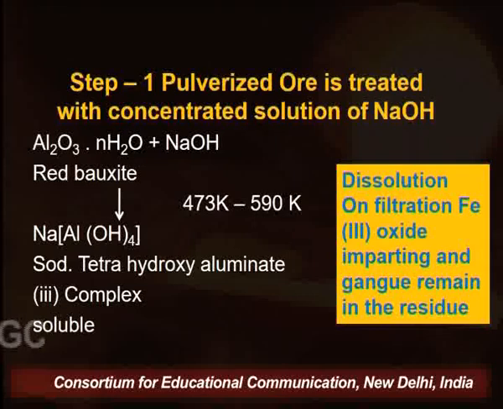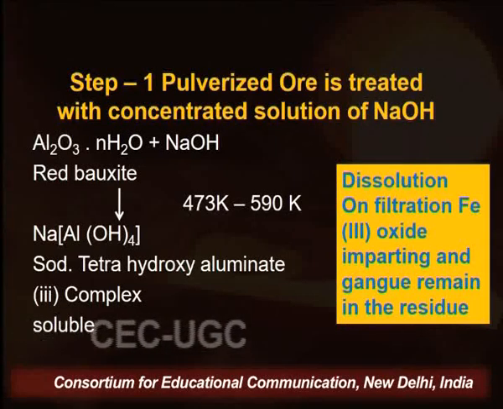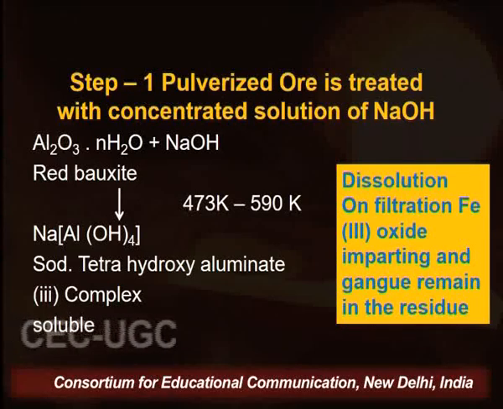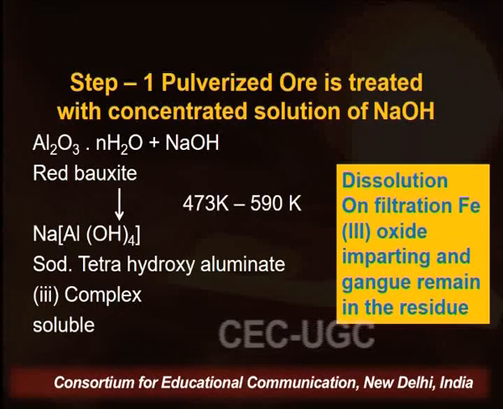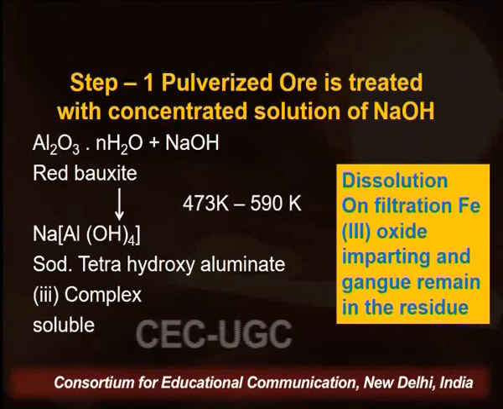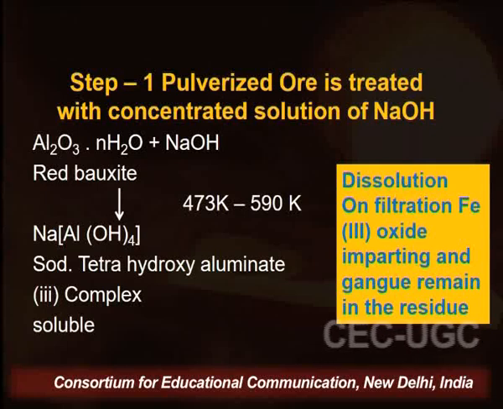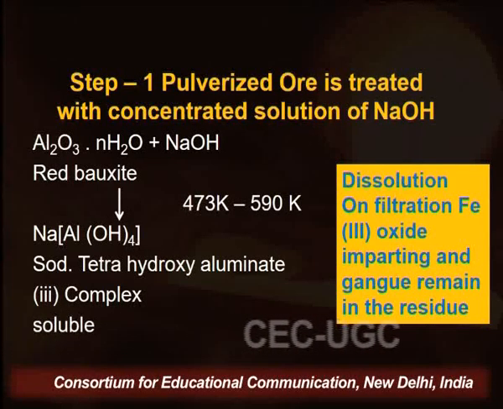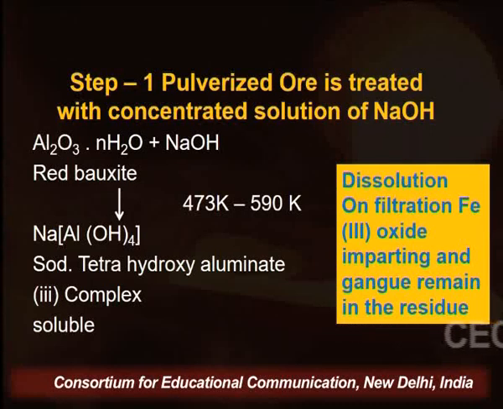Now it's very important, we will find out what reaction takes place. So first step, pulverized ore is treated with a concentrated solution of NaOH. So this is red bauxite. When we react NaOH, we get Na[Al(OH)4]. This is sodium tetrahydroxyaluminate, and it is a soluble complex, and this process is called dissolution. Dissolution means the ore, the red bauxite which contains aluminium, is dissolved with the leaching reagent. So this is a dissolution process.